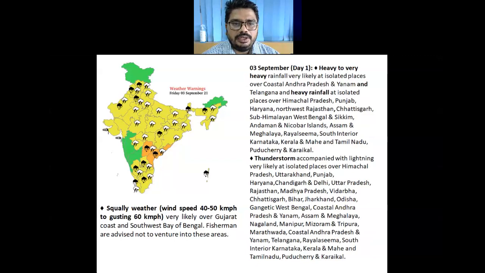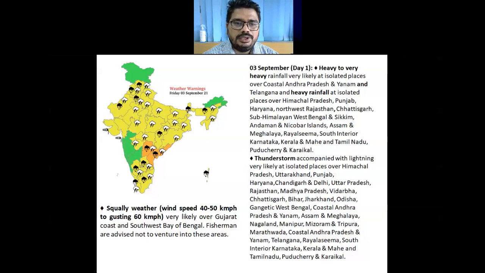So this is the weather warning for today, issued by IMD. From this, we can see that isolated heavy rainfall activity likely over northwest Rajasthan, Haryana, Punjab, and Himachal Pradesh, and very heavy rainfall showing by orange color over Telangana and coastal Andhra Pradesh, and isolated heavy rainfall also likely over interior and south interior Karnataka, Rayalaseema, Tamil Nadu, and Kerala areas, and also over Andaman Nicobar Islands.